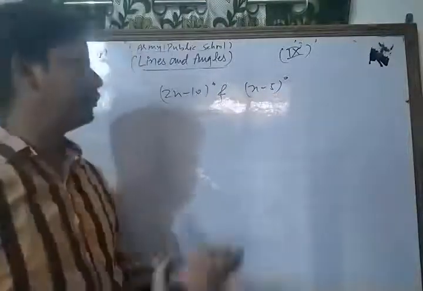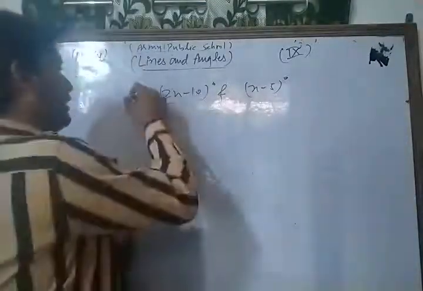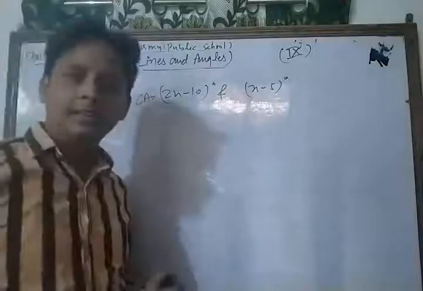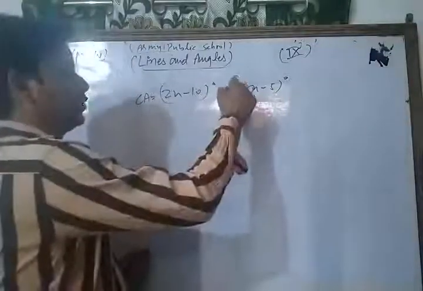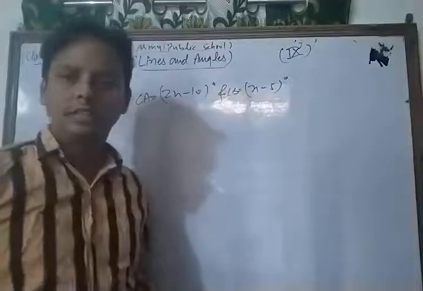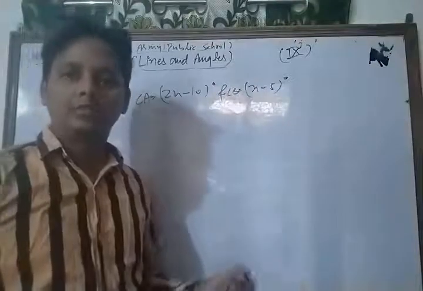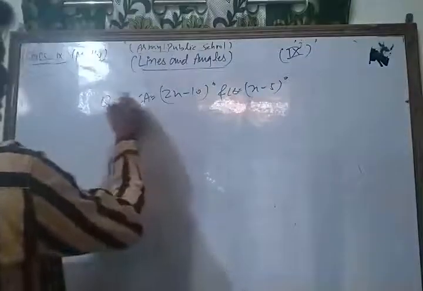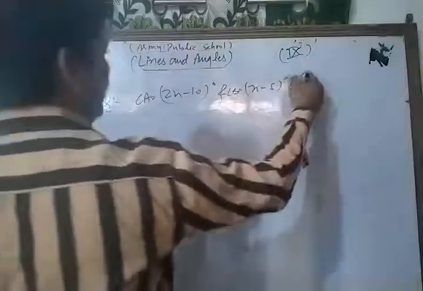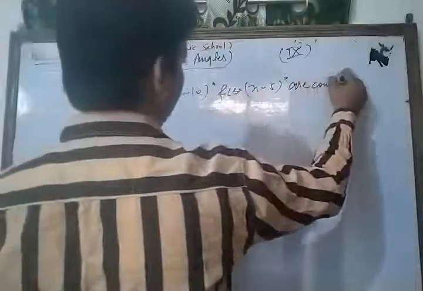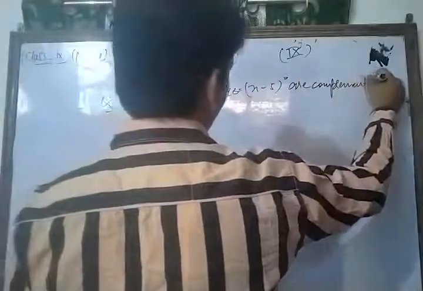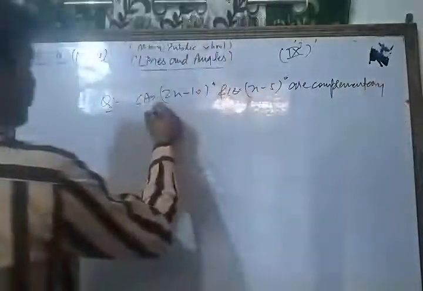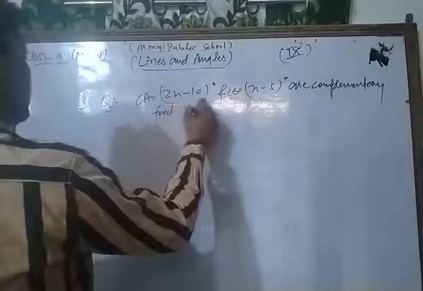Suppose that angle A is equal to 2x minus 10 degrees and angle B is equal to x minus 5 whole degrees, and they are complementary, then find the value of x. Here angles A and B are complementary. Find the value of x.